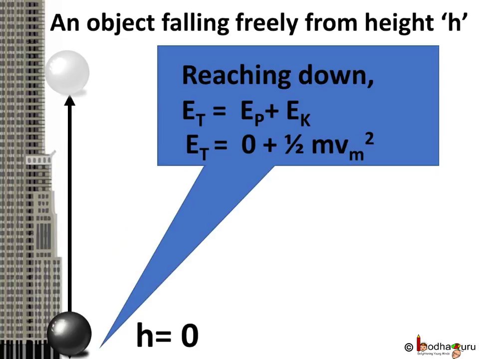Now, what happens when the object is about to reach the ground? When it is about to reach the ground, obviously height becomes 0 and velocity will be the highest. Therefore, here the kinetic energy would be the largest and potential energy would be the least. So if we see, the total energy would be amounting to 0 plus half mv square, where v is maximum.